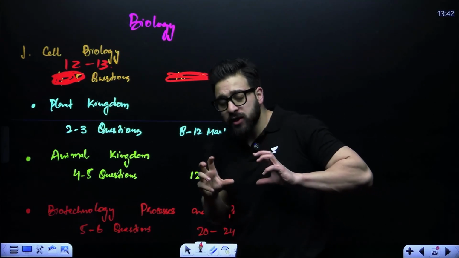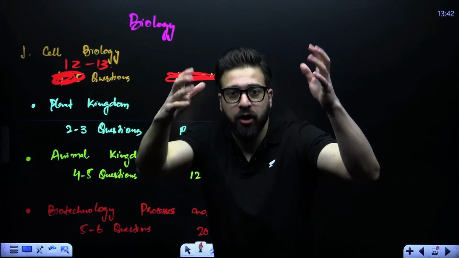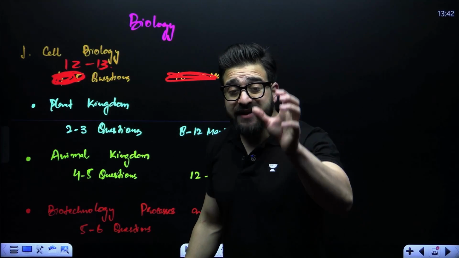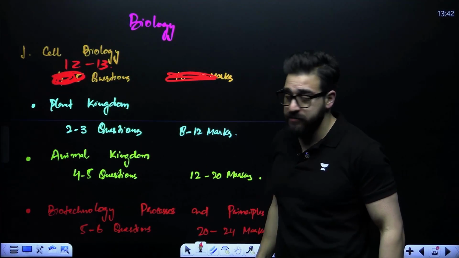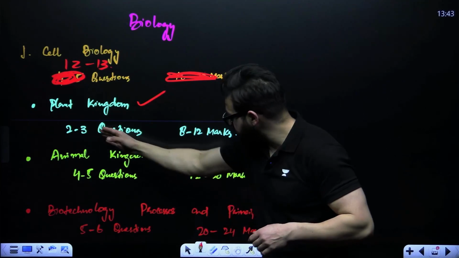If you ask me, sir, what are the important topics that I need to learn in cell biology? I say read the complete biology. Then only are there high possibilities that you'll get the maximum marks, 360 out of 360 in the case of biology. You have the plant kingdom, extremely important, 2 to 3 questions.